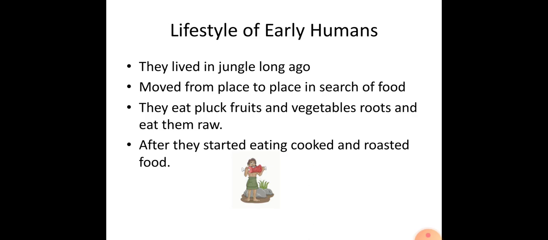Second, houses. Early humans did not have any permanent house. As they moved around in search of food, they lived in caves or trees. In this way, they protected themselves from the harsh weather conditions and wild animals. After a long time, they learned to live in groups. They built huts of mud, straw and leaves. These changes slowly gave rise to small villages.